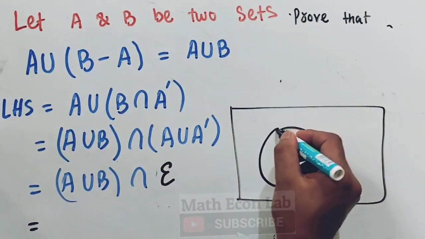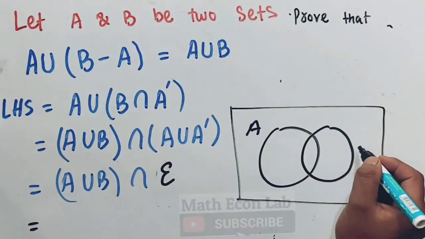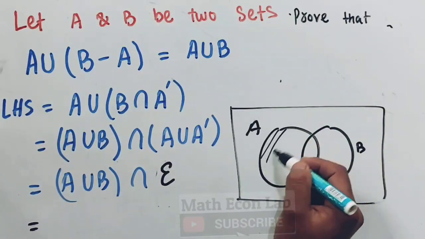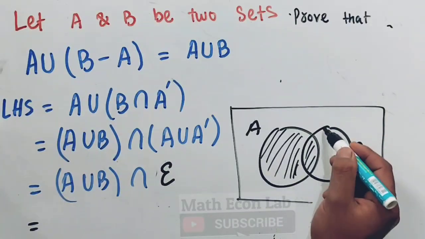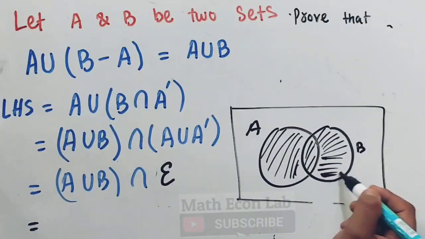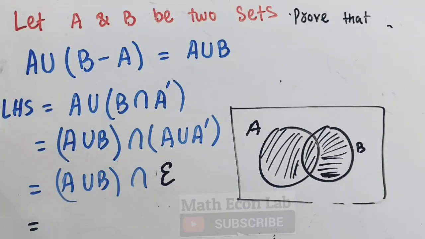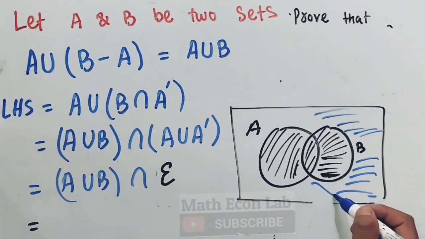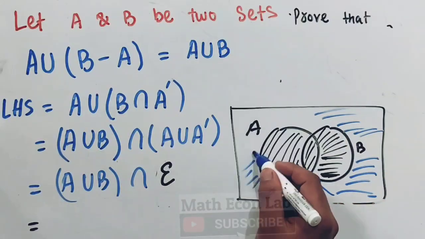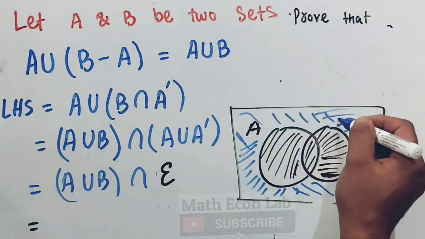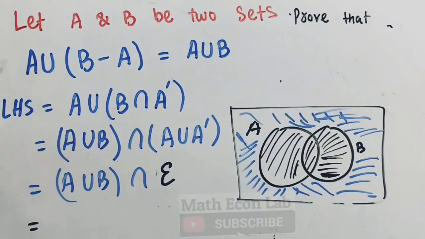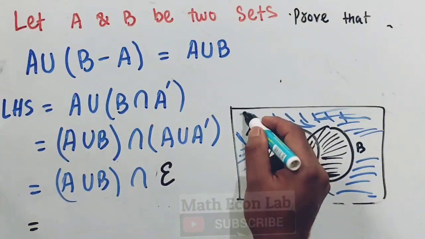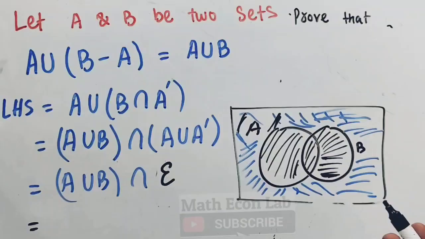Let us suppose this is A, this is B. Okay, so this is A union B. The outside region is the universal set.